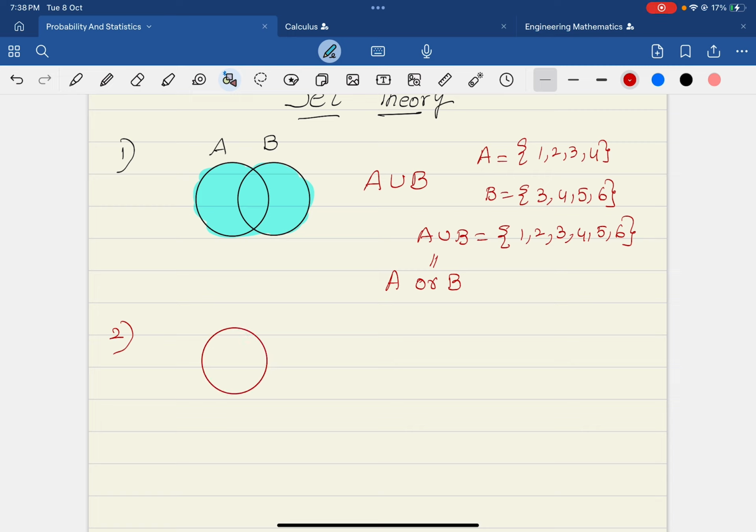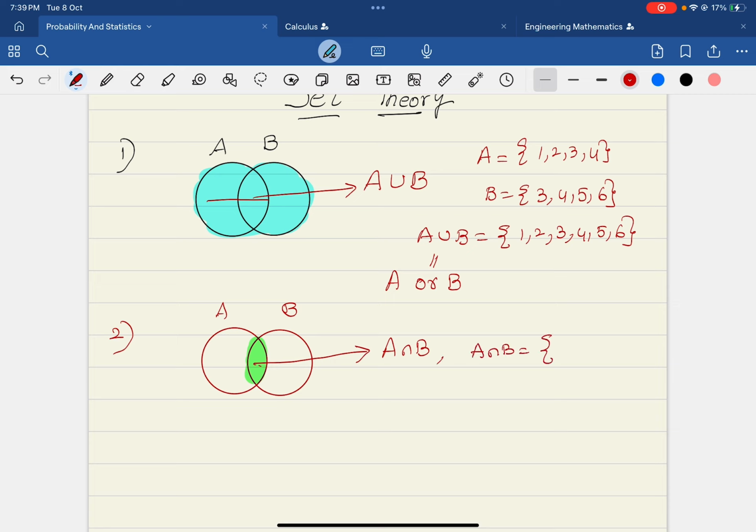Now let us go to another operation between the set structures. It is A and B, and let us draw the figure for A intersection B. This is the portion which is common to A and B. This whole thing is A union B, and this is A intersection B. Now what is A intersection B in the above example?